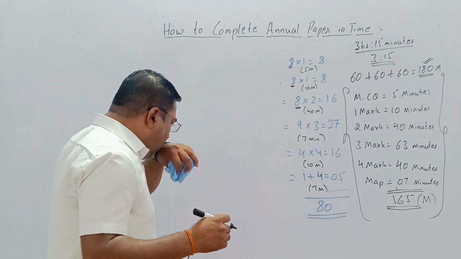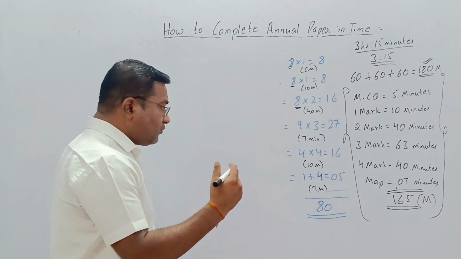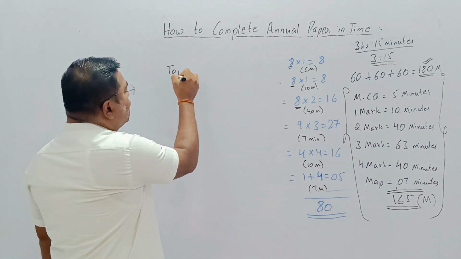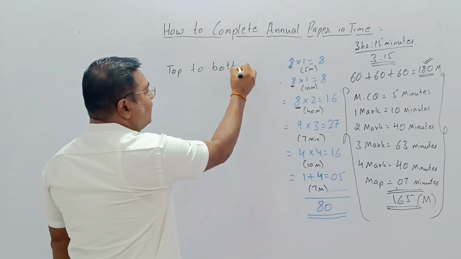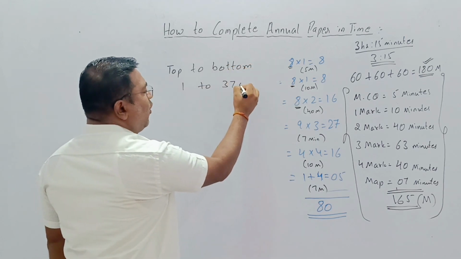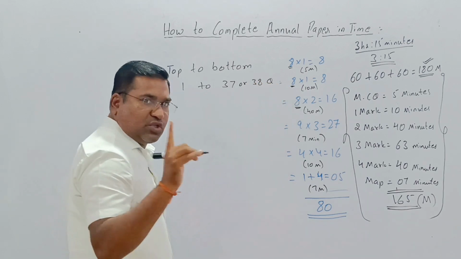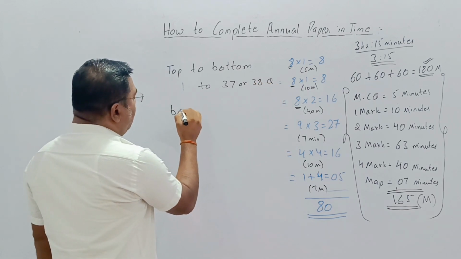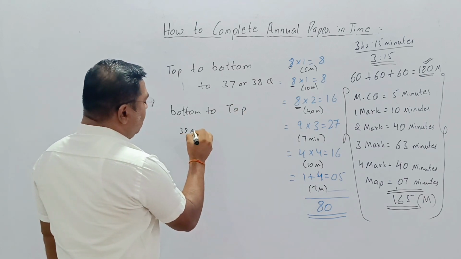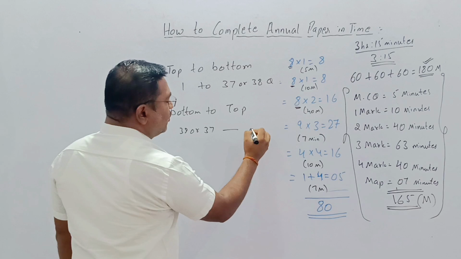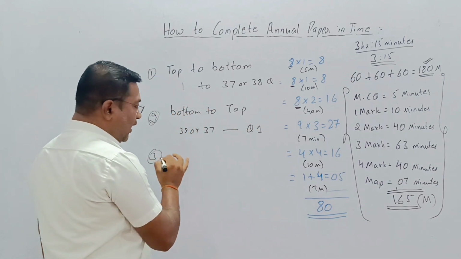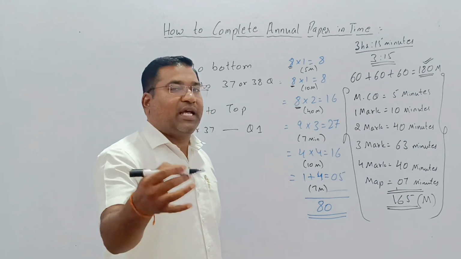You can start your answer sheet as soon as you get it, from top to bottom, meaning question 1 to the last, 37 or 38. This is one pattern. The second is bottom to top, from 38 or 37 down to question number 1. This is the first pattern, this is the second, and the third one is the one generally followed by you.